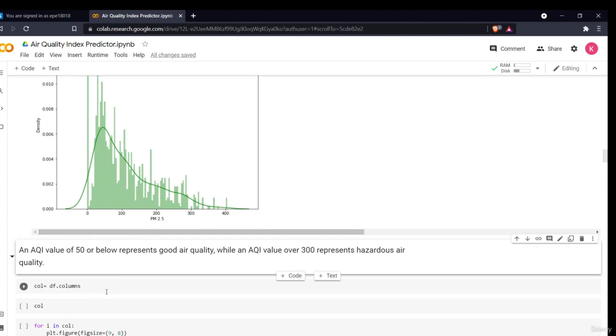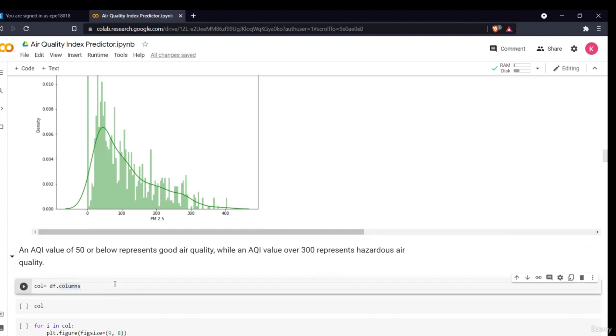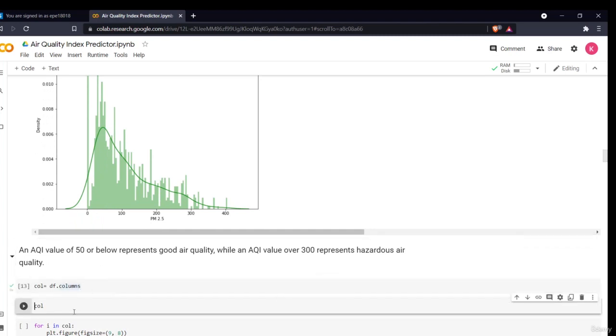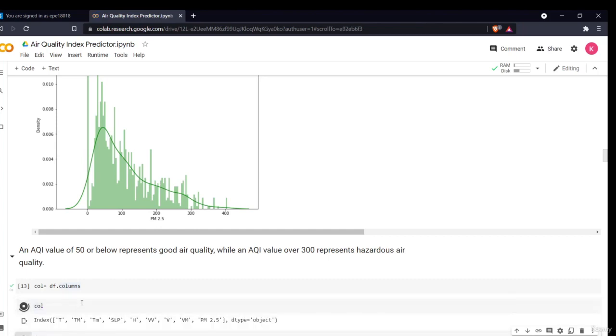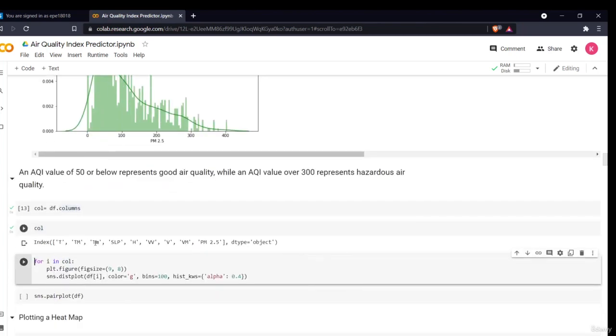So now what I am doing is collecting all my columns in a list. These are all my columns: T, TM, Tm, SLP. I have collected them in a list, then I'll iterate through it. As we know that all of these are continuous variables, they will also be distributed, and we can see them in the form of a distribution plot, just like we saw for the AQI.